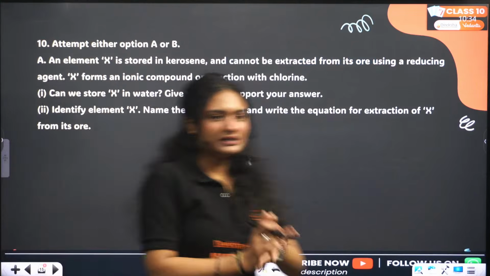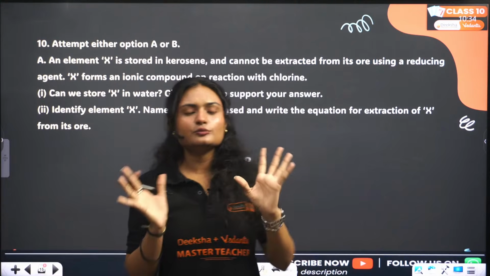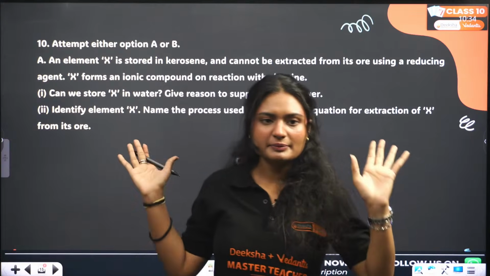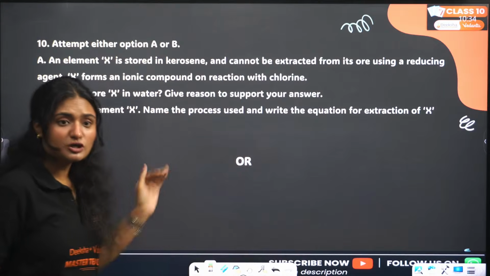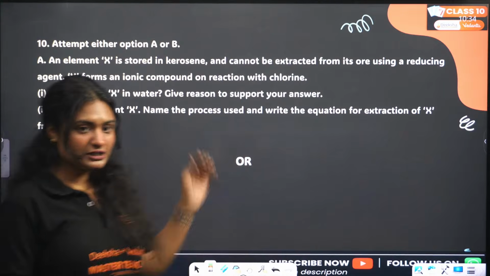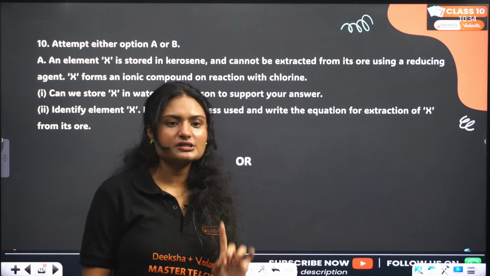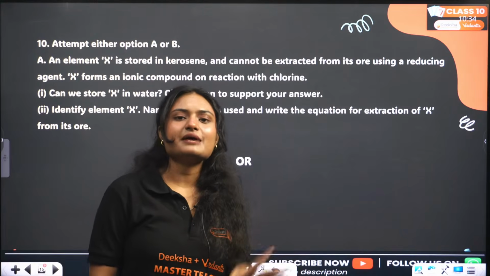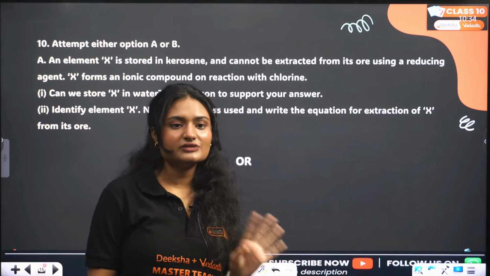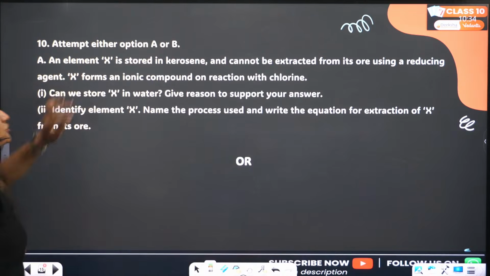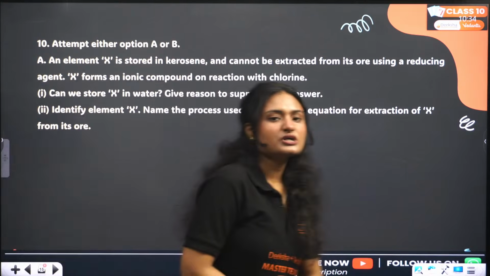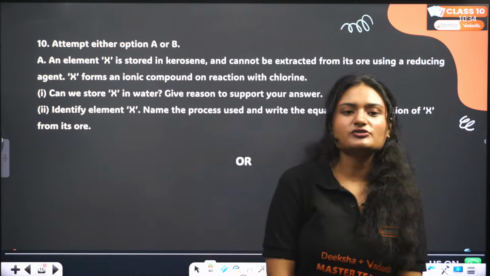Attempt either A or B. So you need to attempt either A or B. Mostly it is the sample paper that I've taken from the CBSE's website. I'm solving each and every question, but in the exam, if you are given the choice, always attempt one question that you are very sure of, because the examiner will not look at the second answer even if you attempted it correctly.